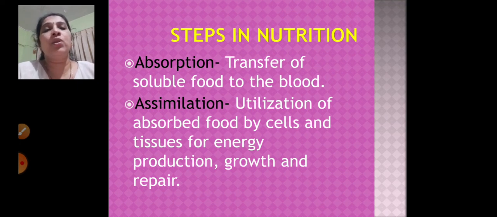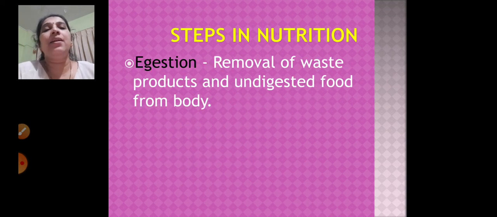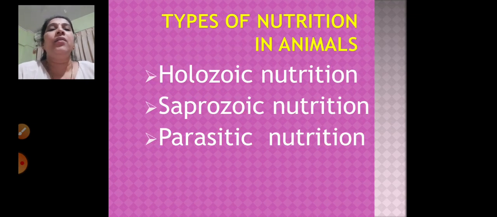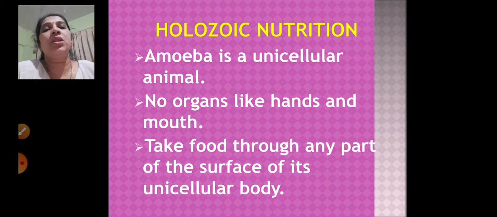Whatever food is absorbed, it is used for energy production, growth and repair. And egestion means removal of waste products and undigested food from the body. Now there are different methods of ingestion in different animals. They are like swallowing, chewing, sucking, scraping and gnawing. Then there are three types of nutrition: holozoic nutrition, saprozoic nutrition and parasitic nutrition. Now holozoic nutrition, the example is amoeba. You all know that amoeba is a unicellular animal and it does not have hands and mouth.